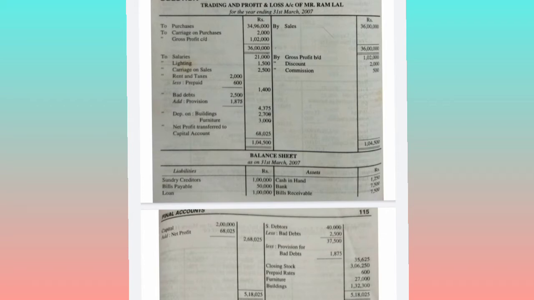So the net profit comes to 68,025. This net profit will be added to the capital on the liability side of the balance sheet.